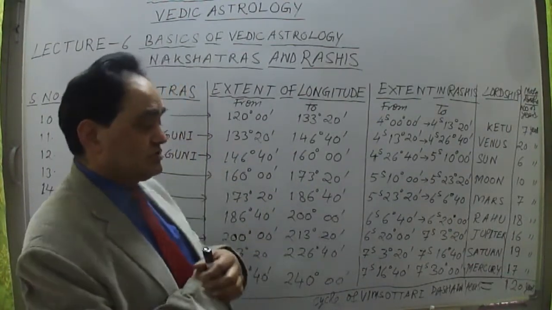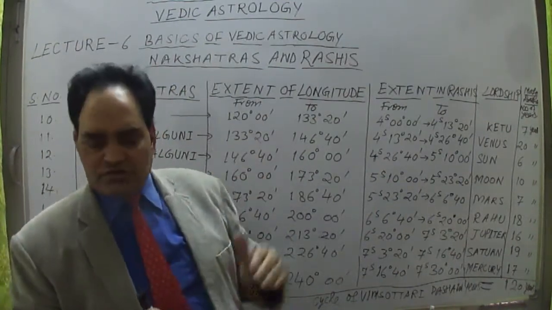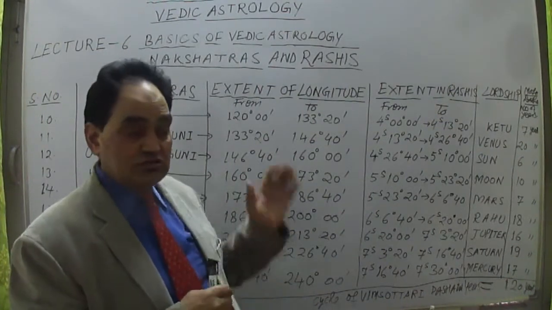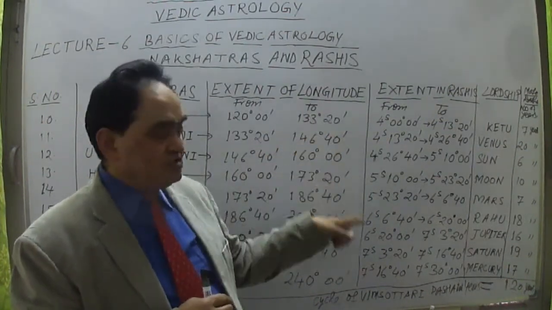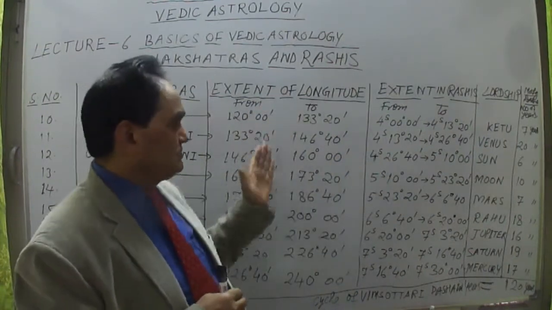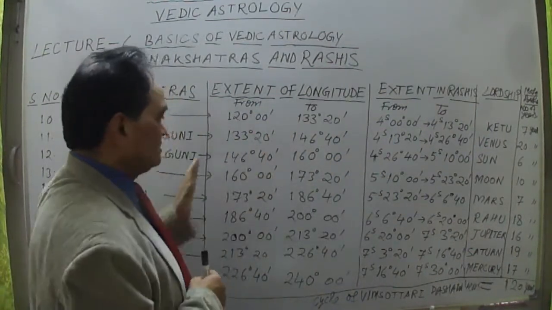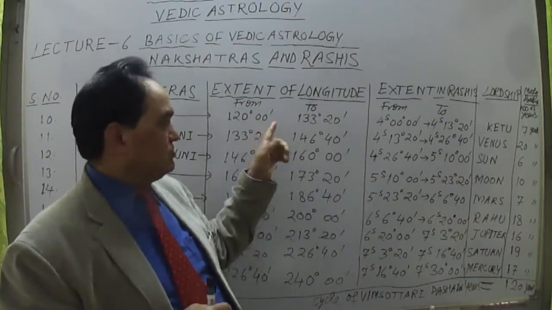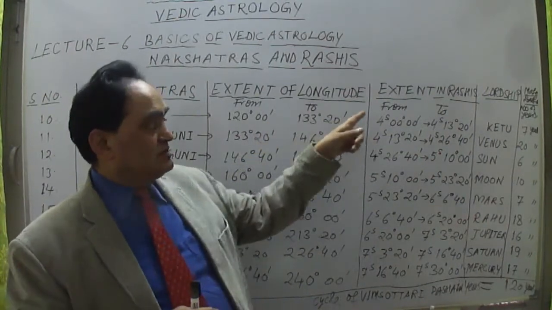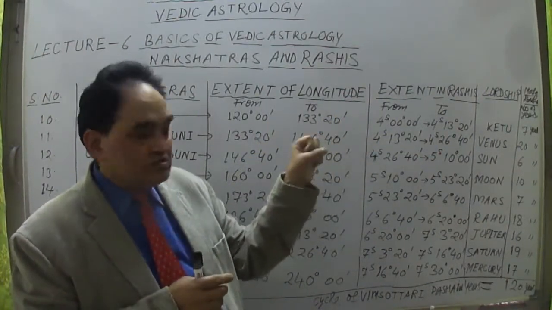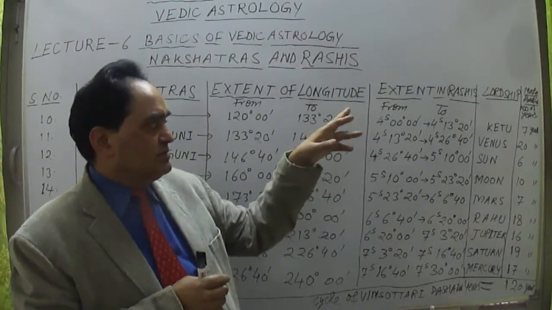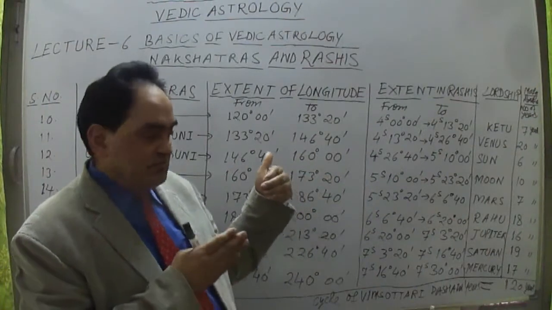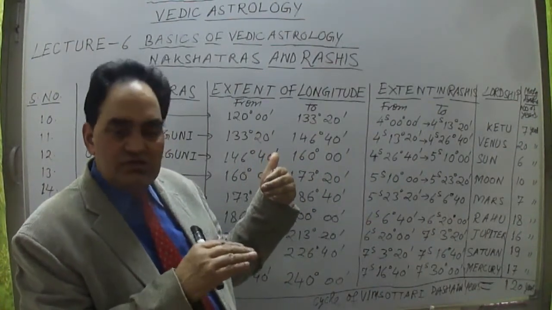Okay, now let us take what these 27 nakshatras are. The same simple process of adding 13 degree 20 minutes, 13 degree 20 minutes. So the nakshatras are falling in which rasis, which signs. Signs I have taken here, nakshatras I have taken here from degree to degree. These are the nakshatras, this is the extent of longitude of the nakshatras, and that is falling in extent in signs or rasis. Extent in rasis means the nakshatra is falling in which rasi, in which sign